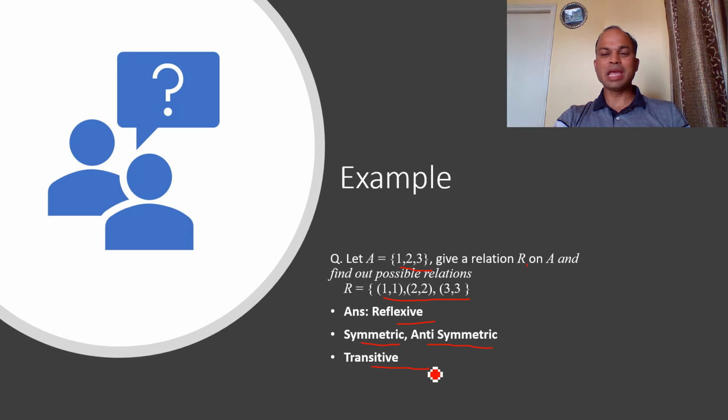So in this way, we have explained various examples based on the reflexive, symmetric and transitive properties.